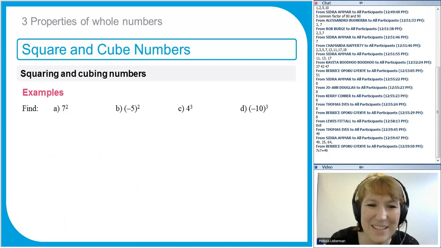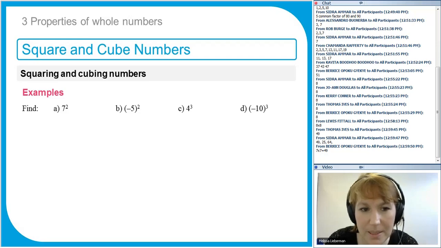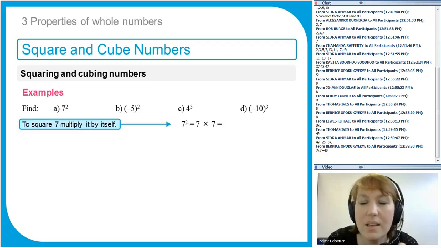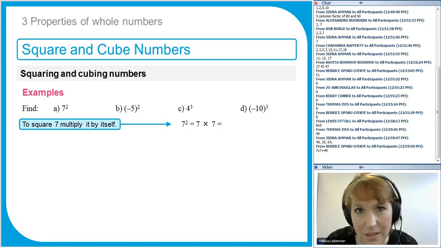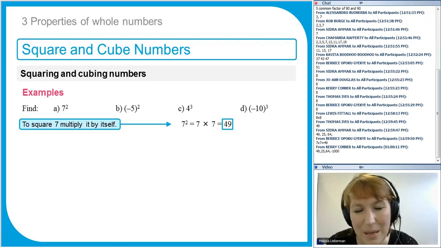So to find 7 to the power of 2, or 7 squared, that means 7 times 7. 7 multiplied by 7, not 7 times 2. 7 times 7, you just have to learn it from your times tables, is 49. So 49 is a square number. Now part B, I'm putting in a negative number because why not? And I just want to make a point here because this will come up when you do algebra later on.